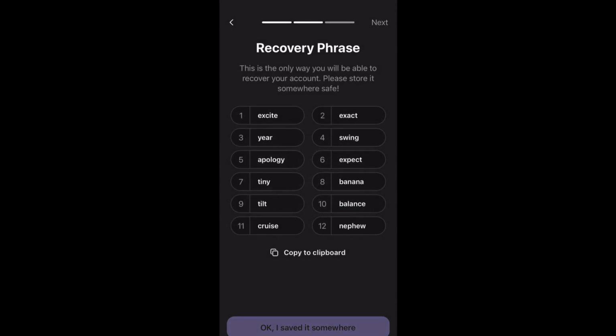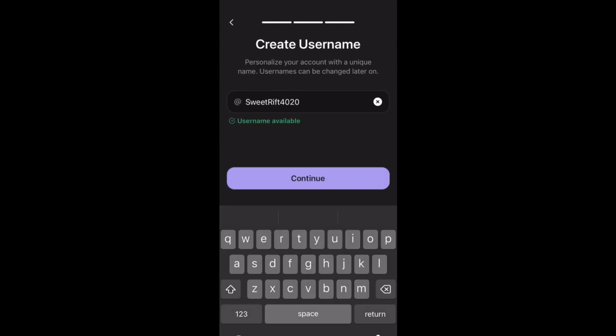And you can also write down the username. You can choose your own username so that you can identify your wallet properly at any given point of time. And once you have your unique username, you're all set.